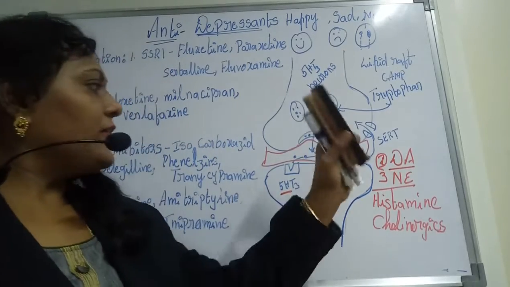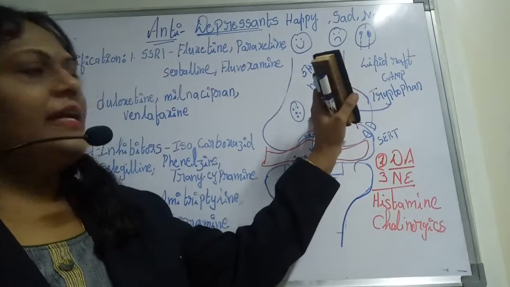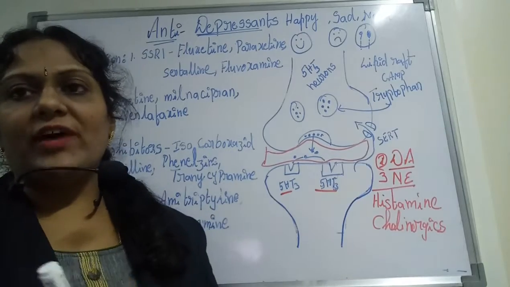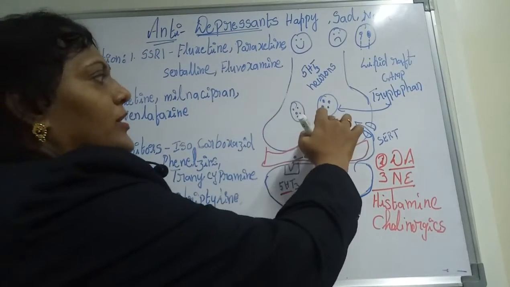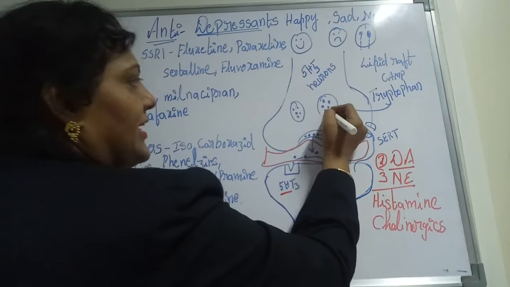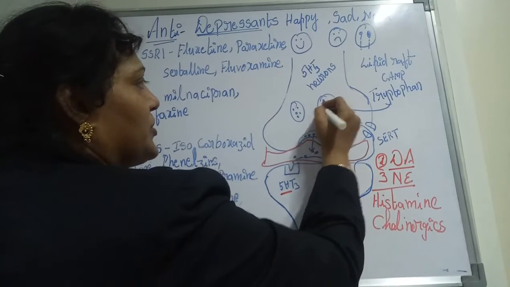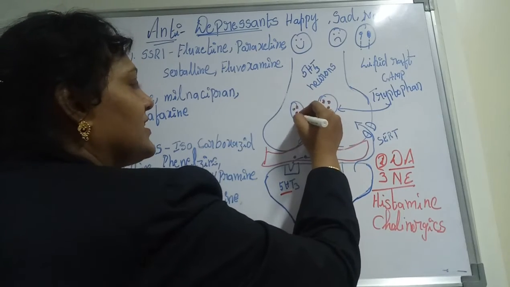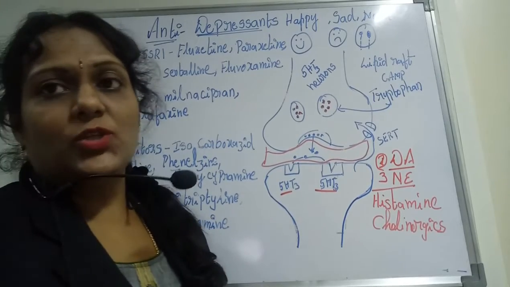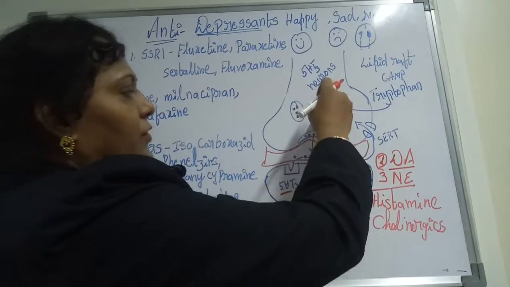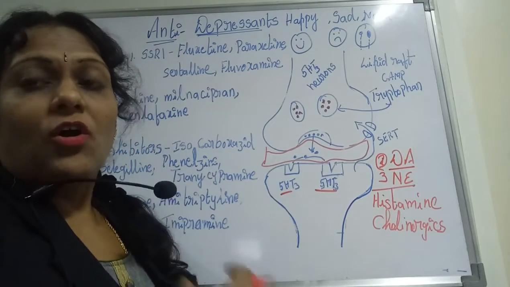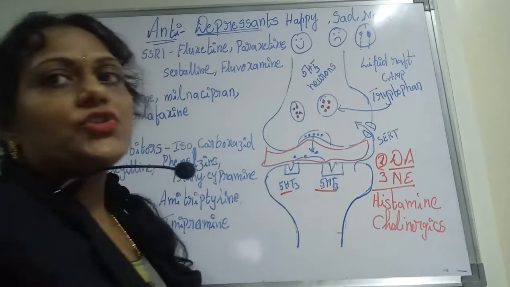We know that every neurotransmitter has its own synthesis. If you see the 5-HT neurotransmitter, it is synthesized from tryptophan. Tryptophan is converted into 5-HT and stored in the synaptic vesicles of neurons. Whenever the stage of mood, or the stage of depression comes, these neurotransmitters are released, but they cannot excite the post synapse.